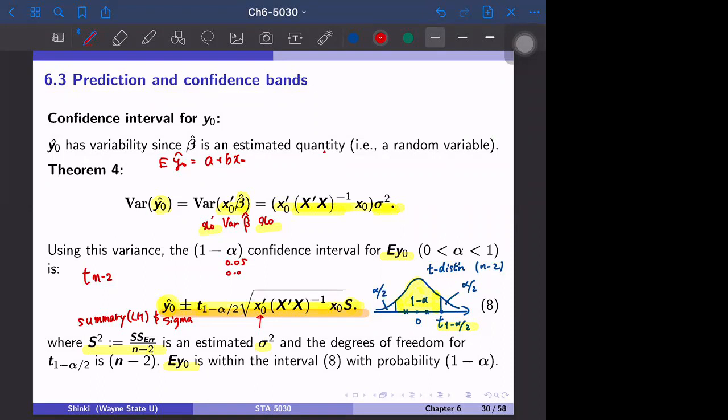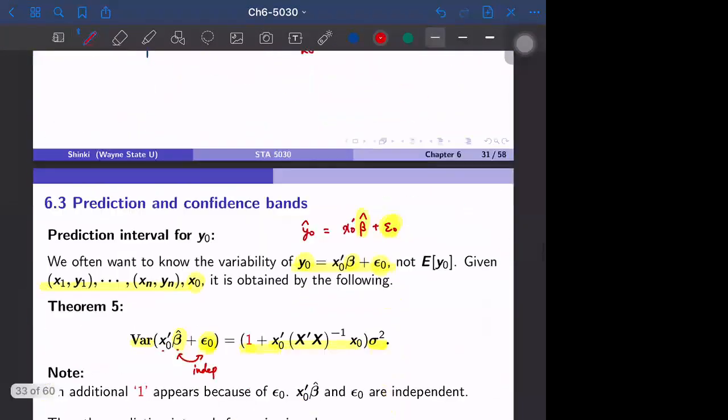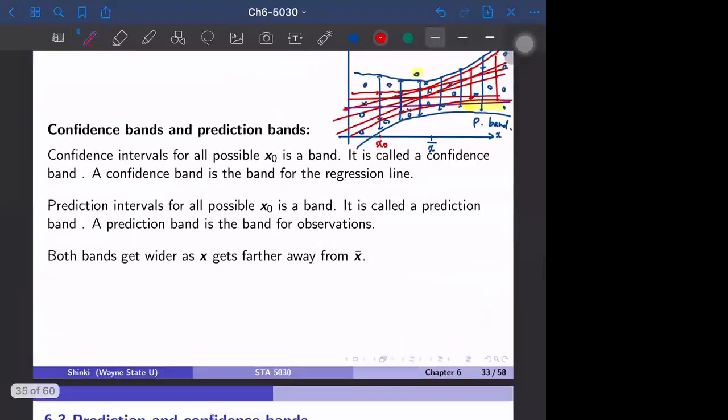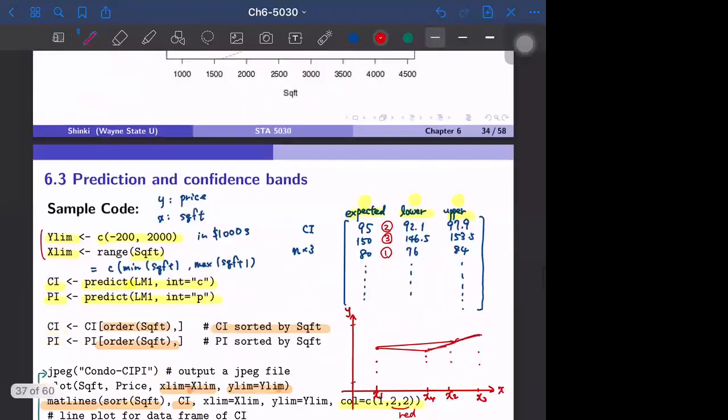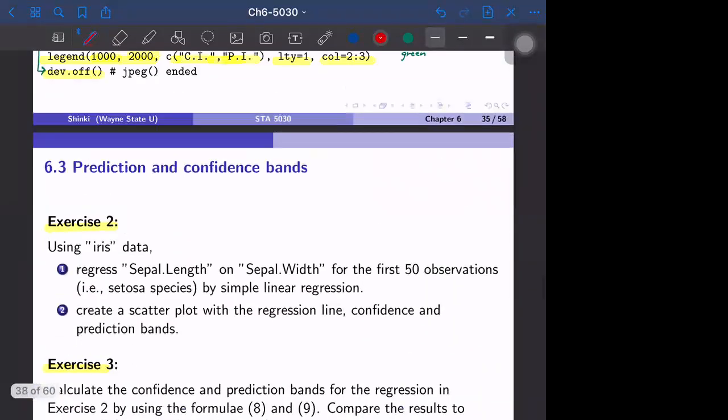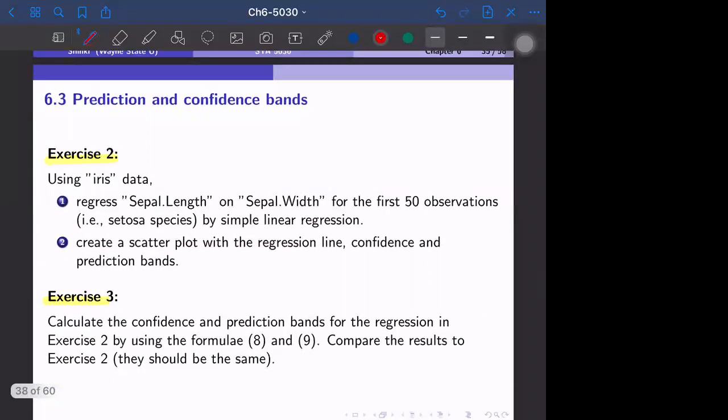Then we can make a confidence band. If we only have 5 observations, maybe the curve is not smooth, so you may want to put in more x naught values. But generally, if we have 30 or 50 observations, you can plug in just the existing observations. That makes the confidence bands smooth enough. So this is how to create the confidence bands and the prediction bands.